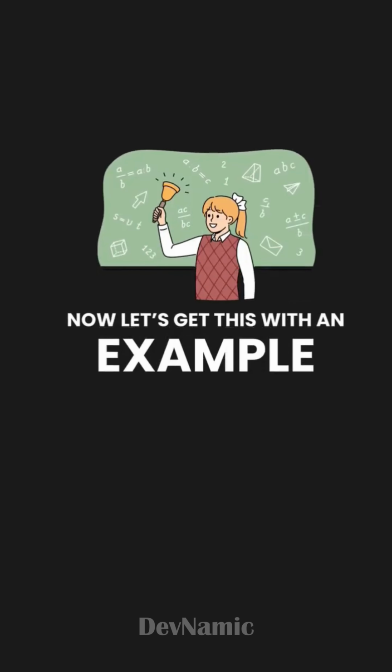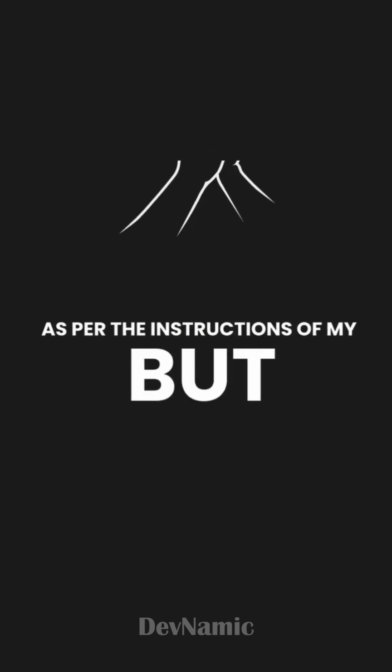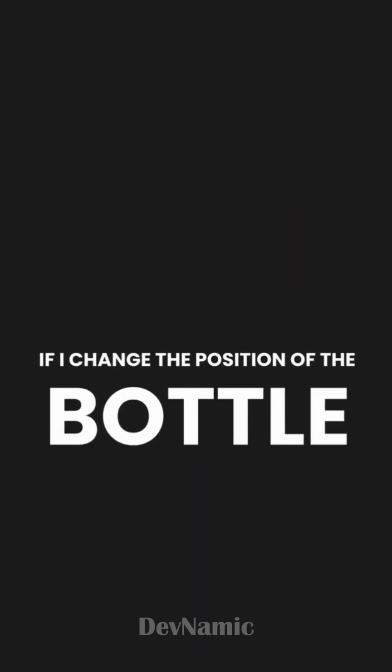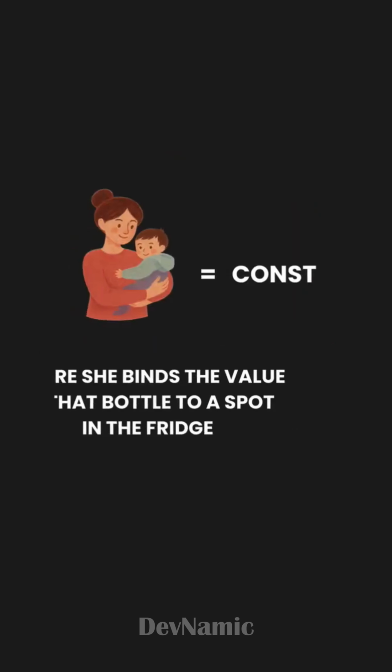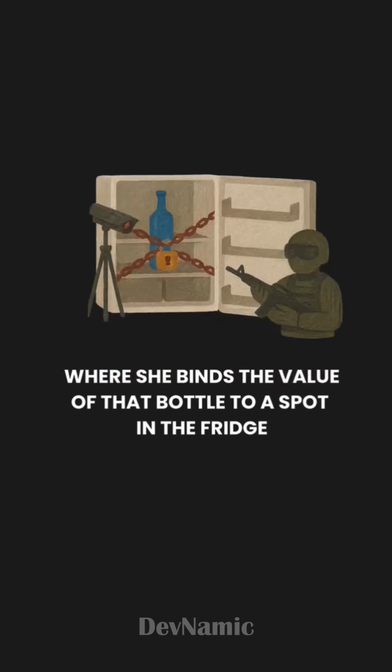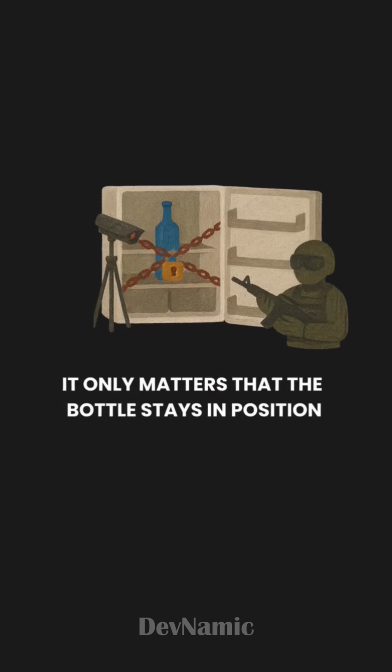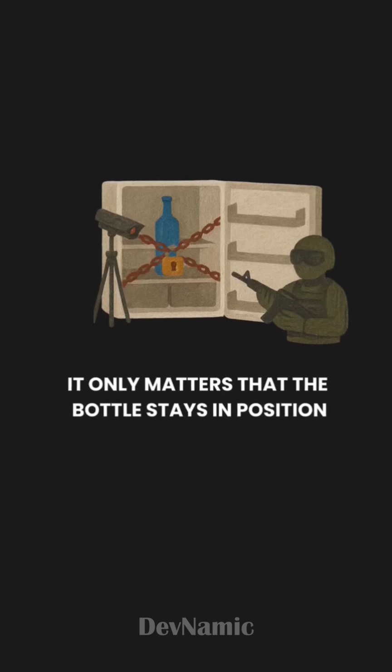Now let's help you get this with an example. I'm hoping it's not just me, but as per the instructions of my mother, there's a fixed spot in the fridge for keeping a particular bottle. Now if I change the position of that bottle, I will get whacked. So in that case, she behaves like const, where she binds the value of that bottle to a spot in the fridge. Now it doesn't matter if I replace the bottle's content with juice or water. It only matters that the bottle stays in position.